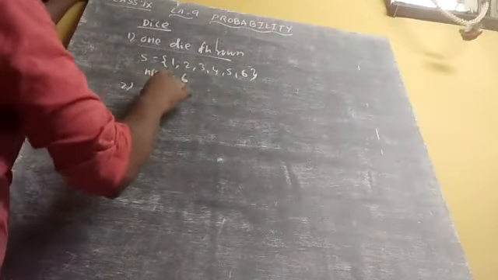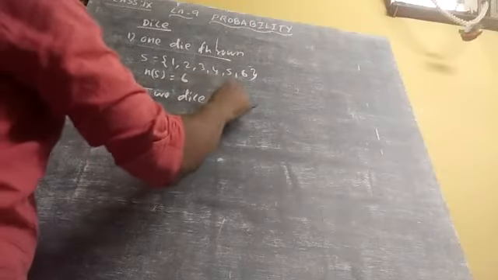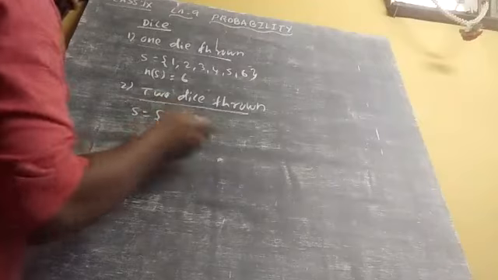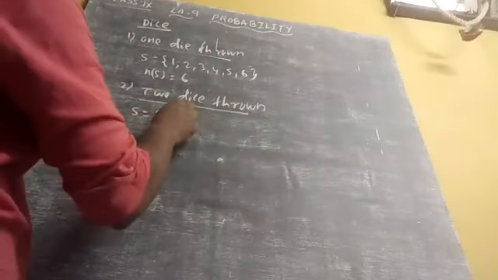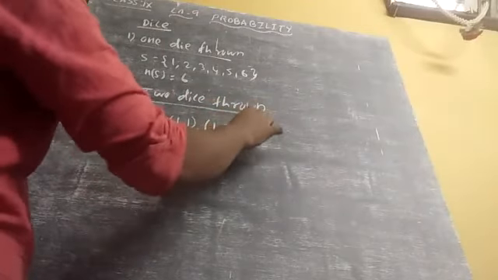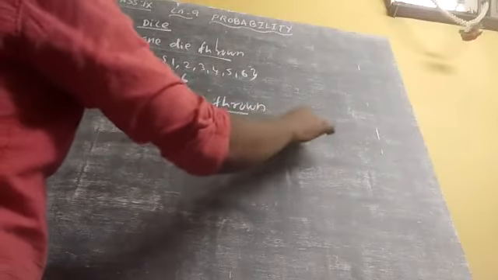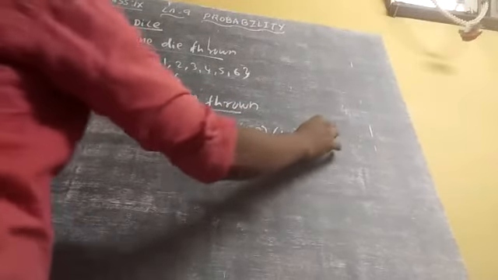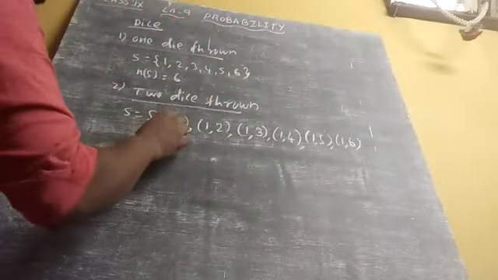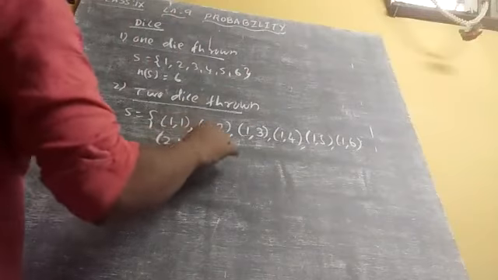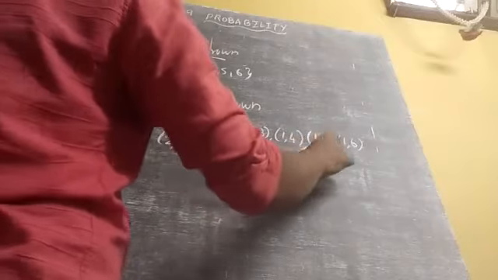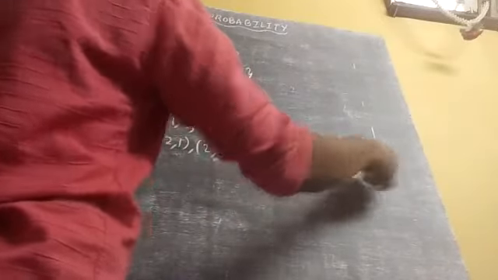If in case 2 dice are thrown, the sample space: I am throwing 2 dice. I can get (1,1). Otherwise, first 1 and second 2, first 1 and second 3, first 1 and second 4, first 1 and second 5, first 1 and second 6. Like that I can get. Otherwise, first 2 and second 1, (2,2), (2,3), (2,4), (2,5), (2,6).